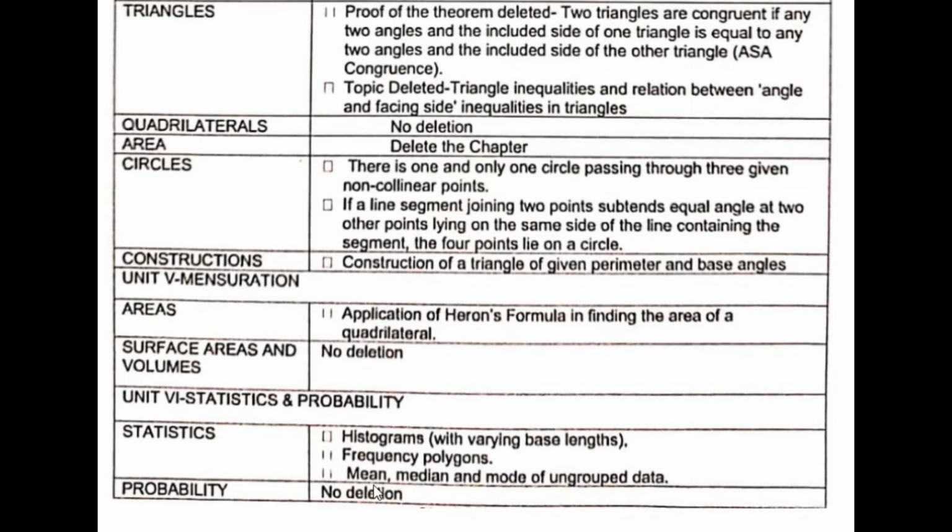And from the chapter Statistics, histogram with varying base length and frequency polygon. So only the bar graph is there, histogram and frequency polygon both have been deleted. Also mean, median and mode of ungrouped data, that full topic has been deleted. And from Probability, nothing has been deleted.